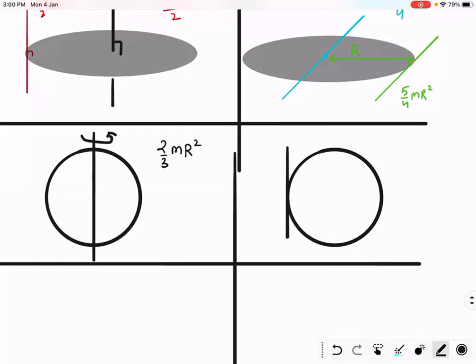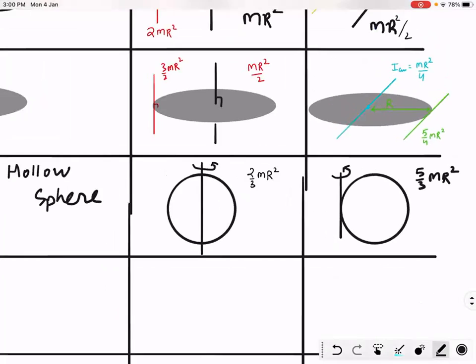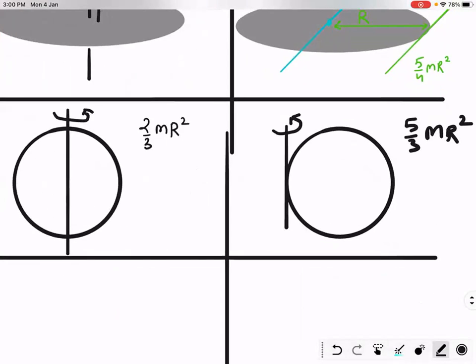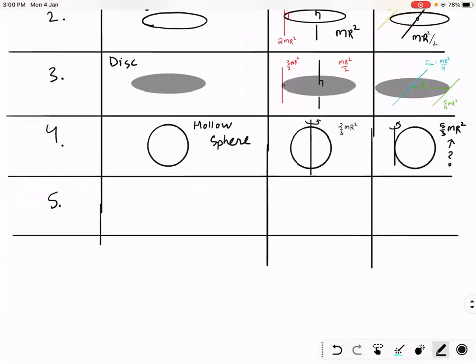Two by 3 mr square plus mr square. So I think 5 by 3 mr square, right? About this axis. Am I right, students? For this one? Yes or no?